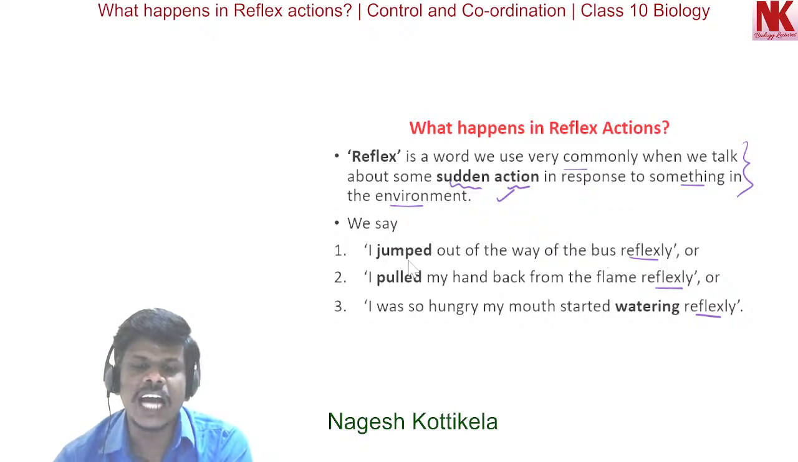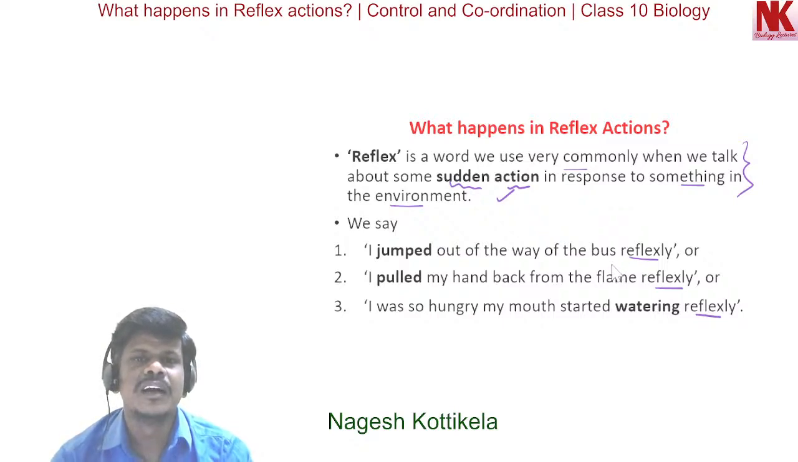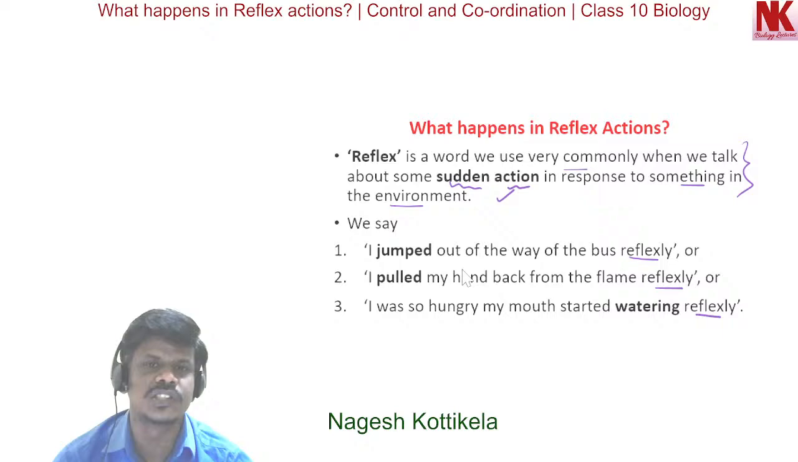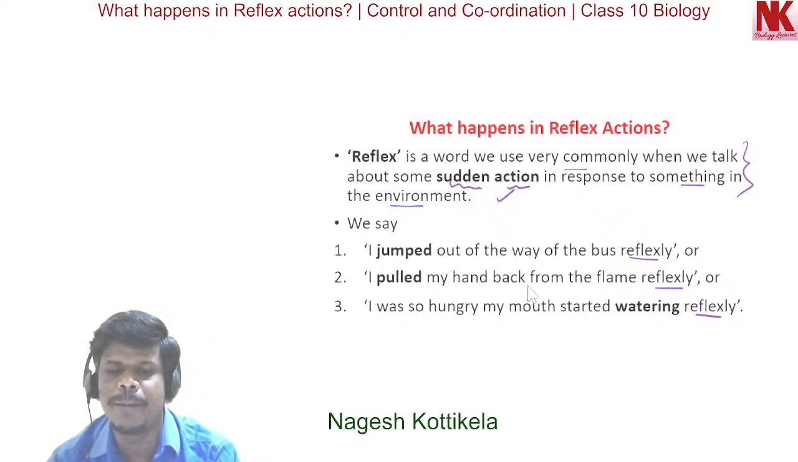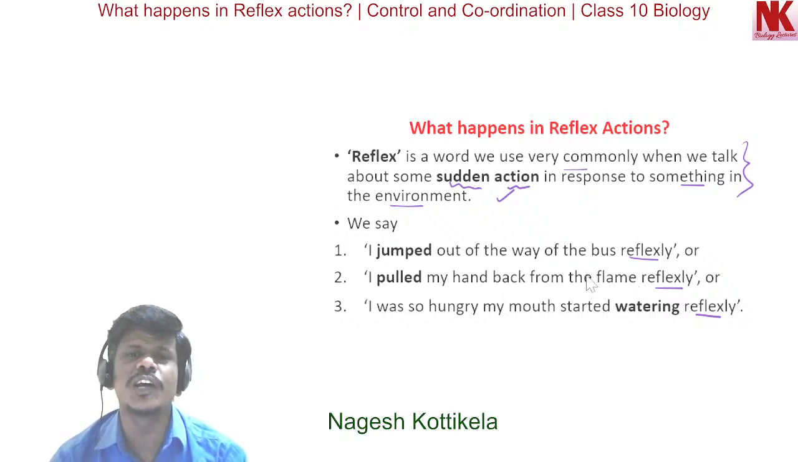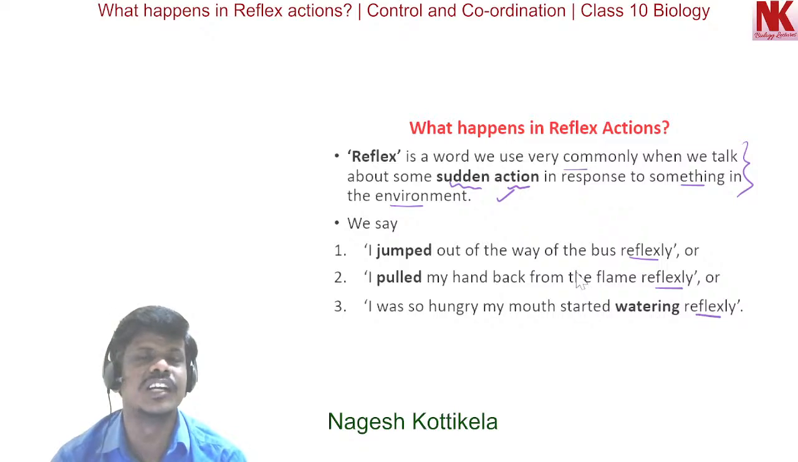So, I jumped out of the way of the bus reflexly. Because of some dangerous condition or some unfavorable, harmful situation, the person jumps, maybe because of the accident from the bus. I pulled my hand back from the flame reflexly. Obviously, when a person touches a flame, it is a very hot condition. The skin cannot tolerate that high temperature, so immediately the hand is withdrawn from the flame.